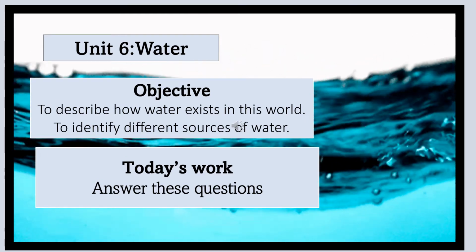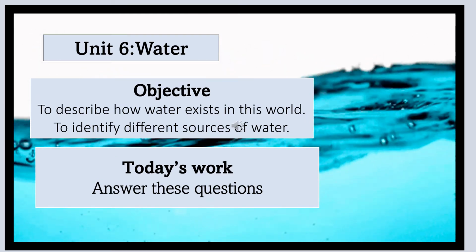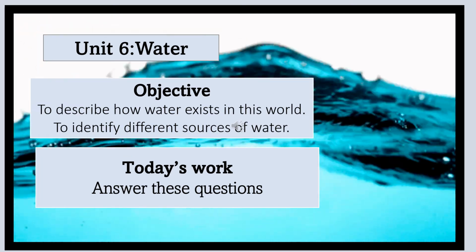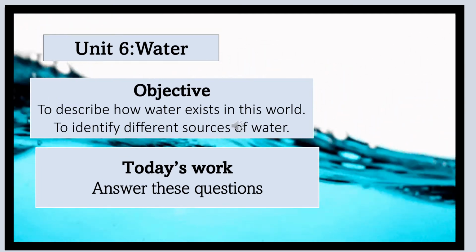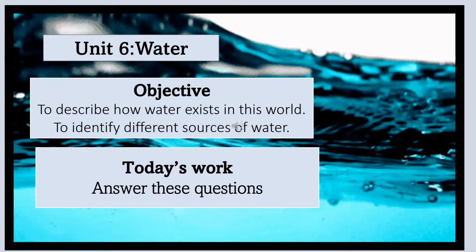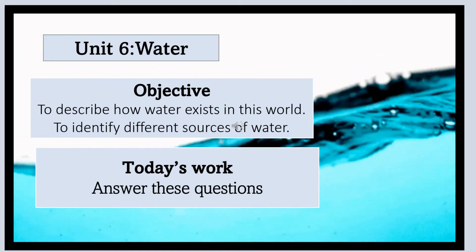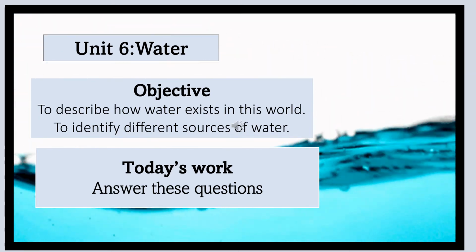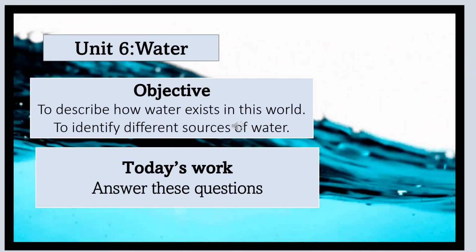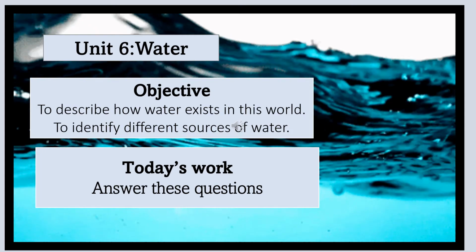Dear students, today we are doing unit number 6, water. Previously, we have done the reading and explanation of water, in which we have learned that water is very much important for all living things. We need water to live. Water is found in all three states of matter, that is solid, liquid and gas. And there are different uses of water.